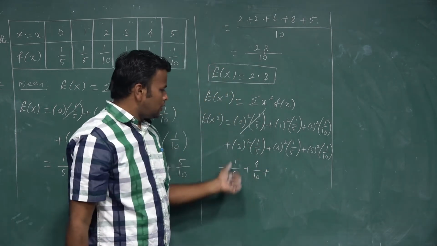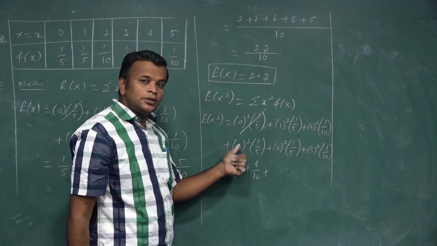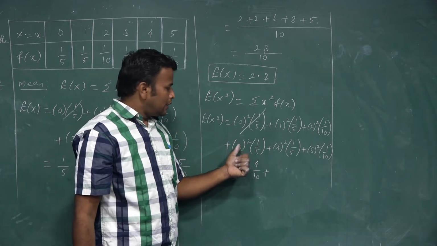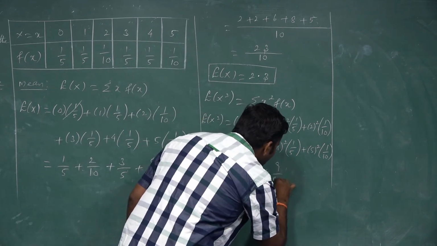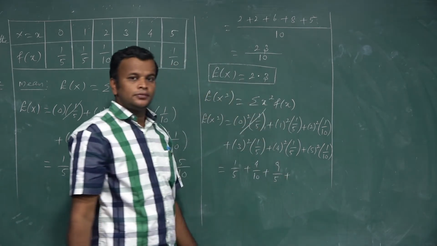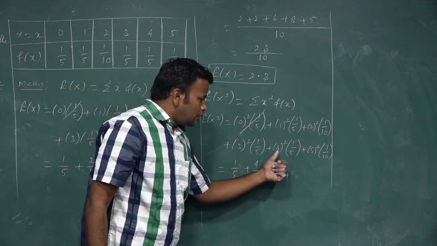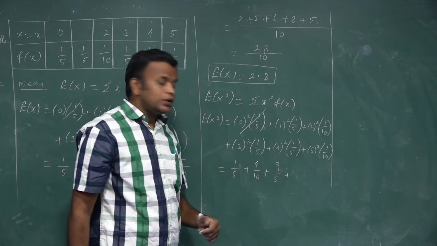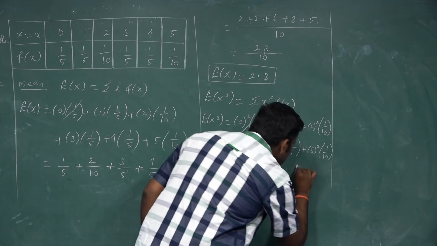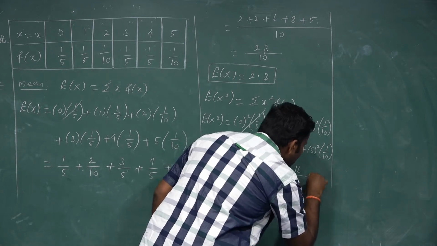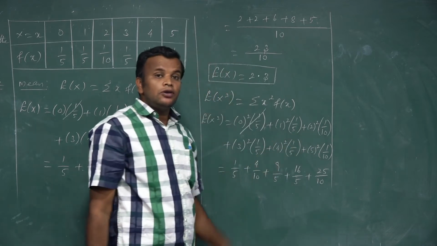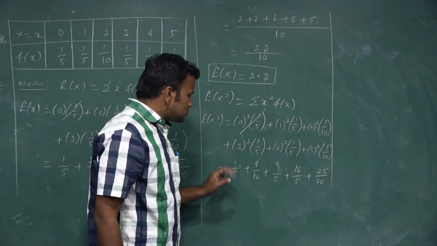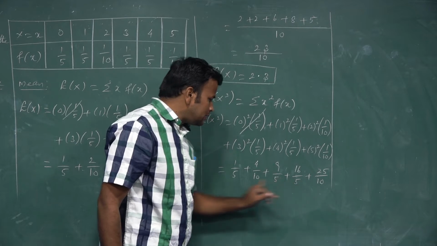Plus. What is the final answer of that one? The value of 3 square is 9. 9 into 1 by 5 is 9 by 5, plus 4 square into 1 by 5. The value of 4 square is 16, so 16 by 5, plus. The value of 5 square is 25, so 25 by 10. Here also you see some denominators 5 and 10.